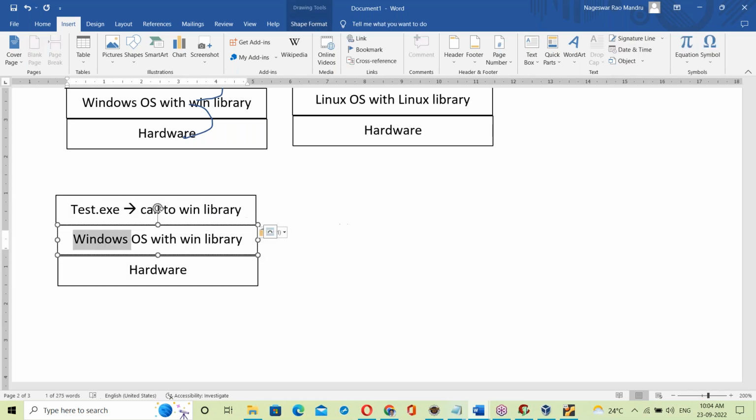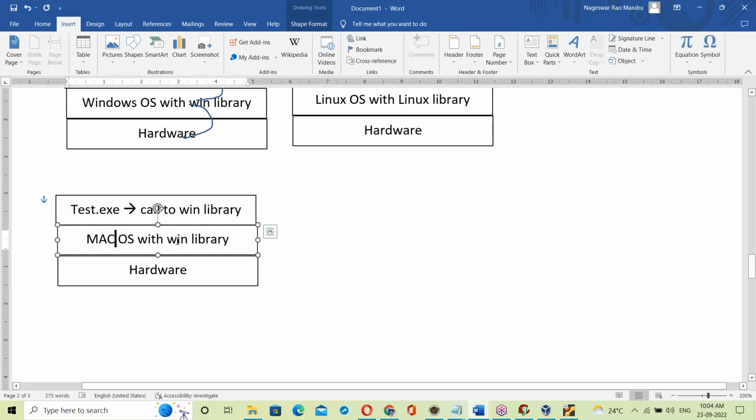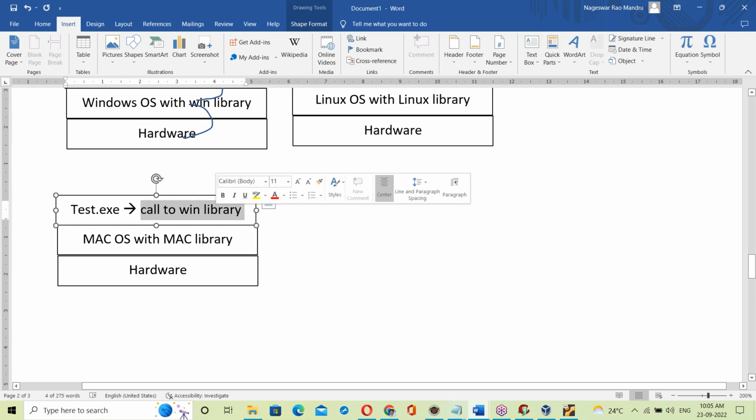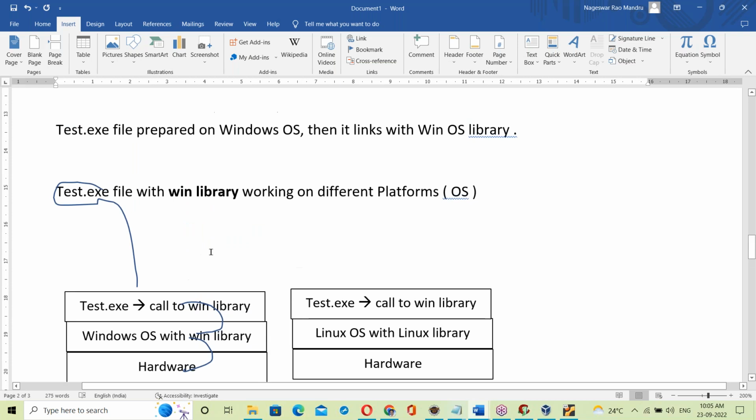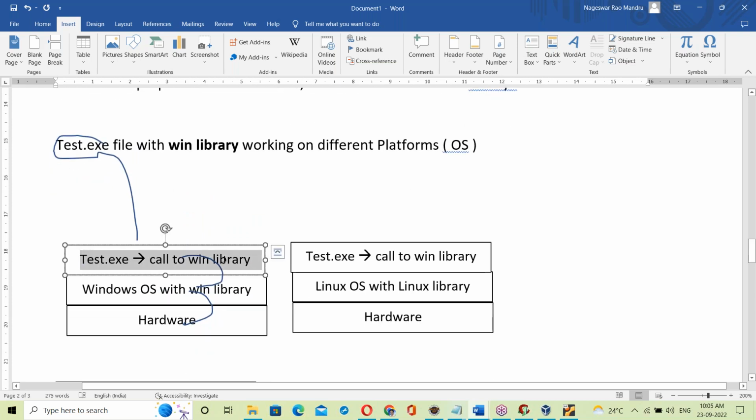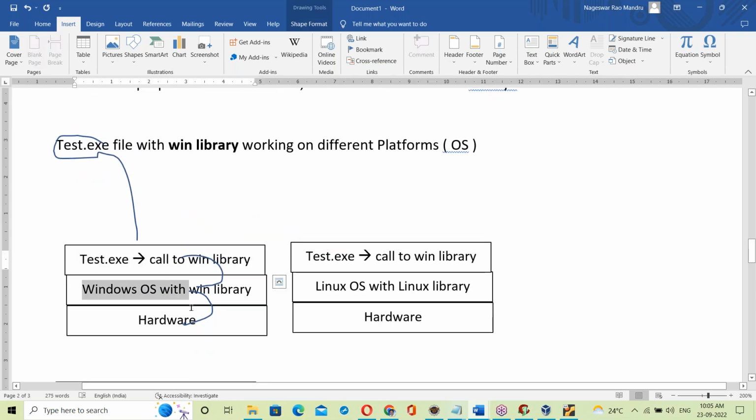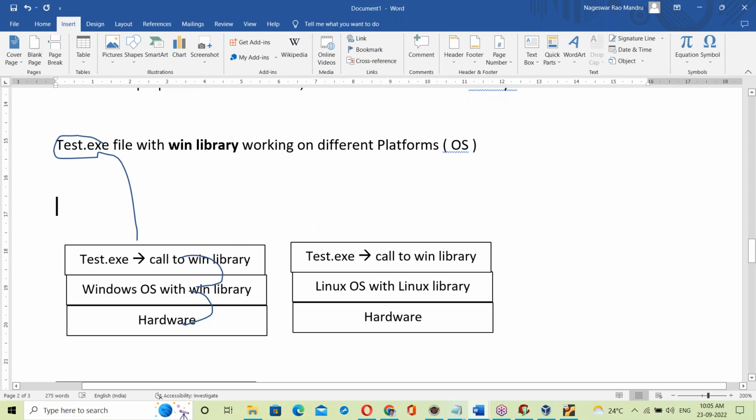Suppose Mac OS, with the Mac library. Here also the same thing happens. Test.exe will try to call the Windows OS library, but it is not available here. The Mac library is differing, so again it fails. That means an exe file prepared on Windows OS runs only on Windows OS. With other operating systems it cannot run.